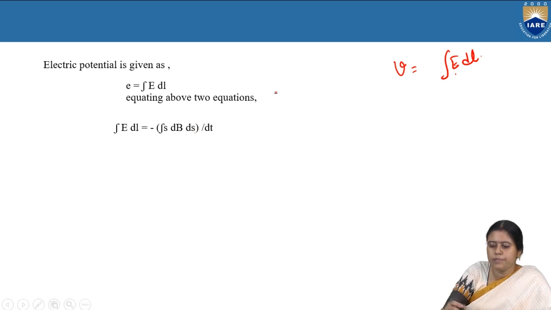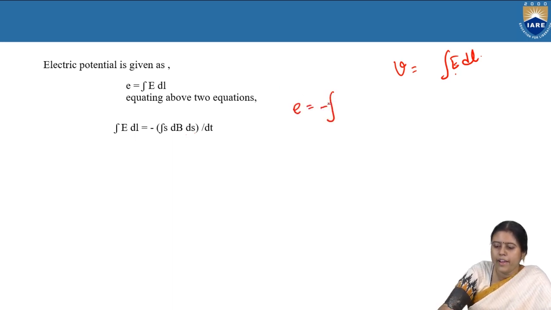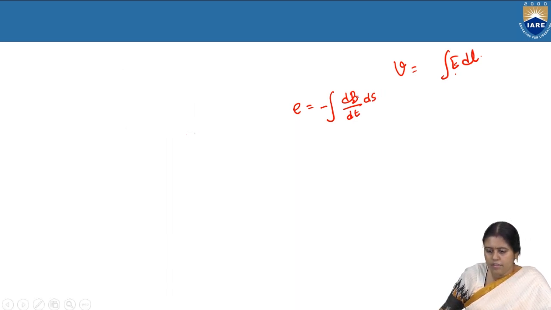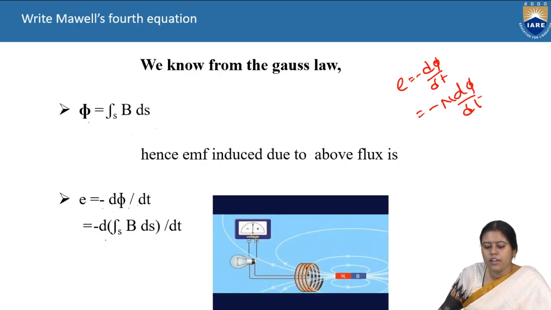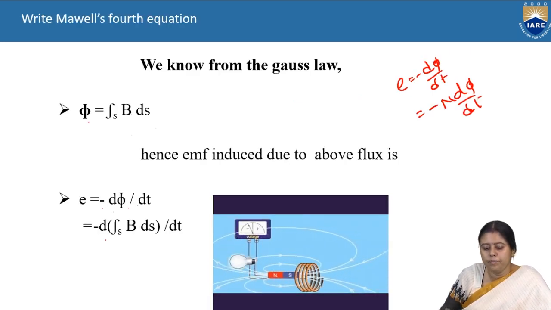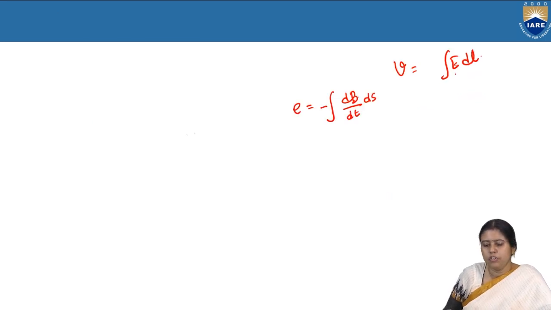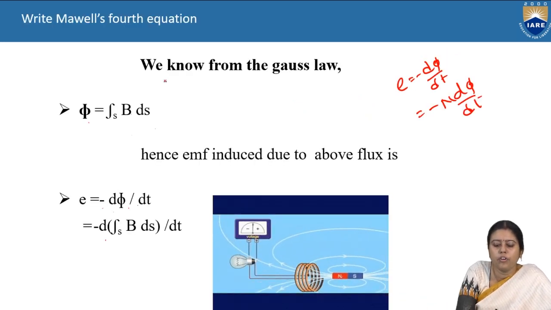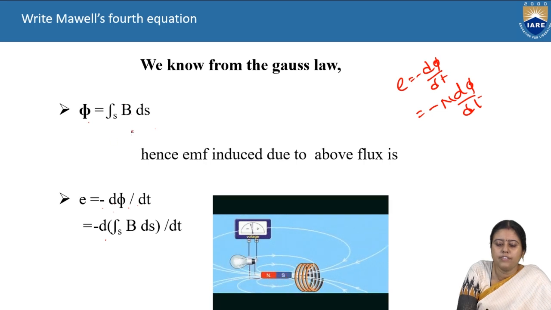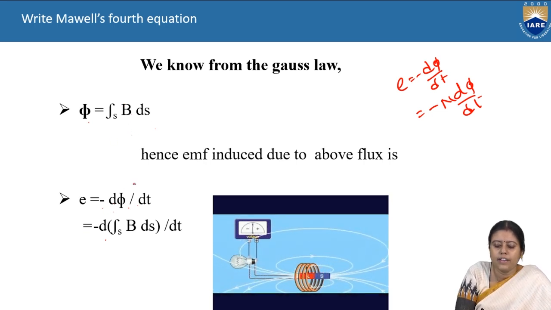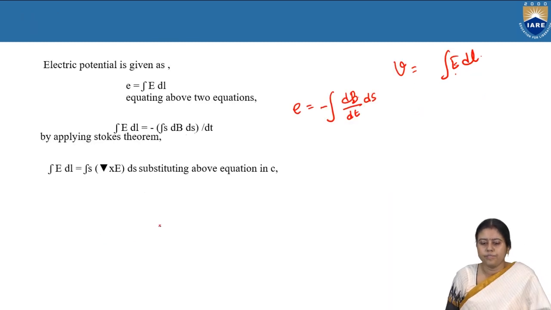In the previous step we got E is equal to minus dB by dt into ds. From Gauss's law, phi is equal to the surface integral of B ds, and E is equal to minus d phi by dt.